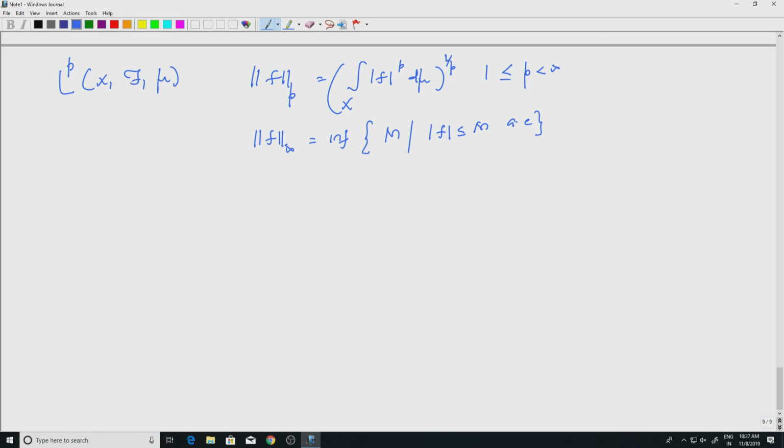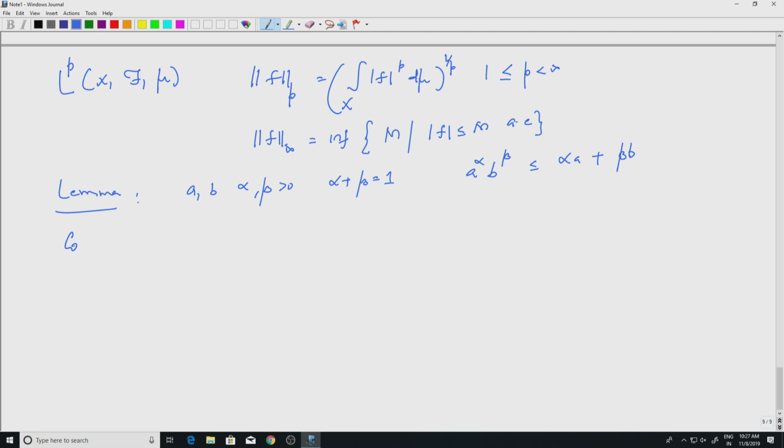So, we proved the following lemma. Let me recall that. The lemma we proved was: if I take a, b, alpha, beta all positive with alpha plus beta equal to 1, which is a convex combination, then we have a to the alpha, b to the beta is less than or equal to alpha a plus beta b. This was simply a consequence of minus log being convex.